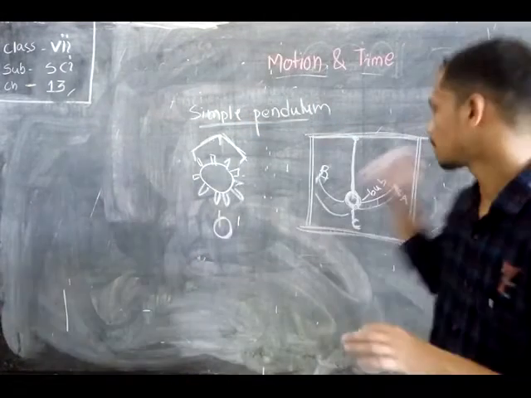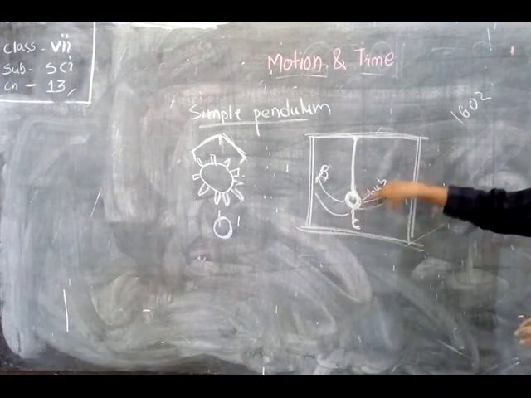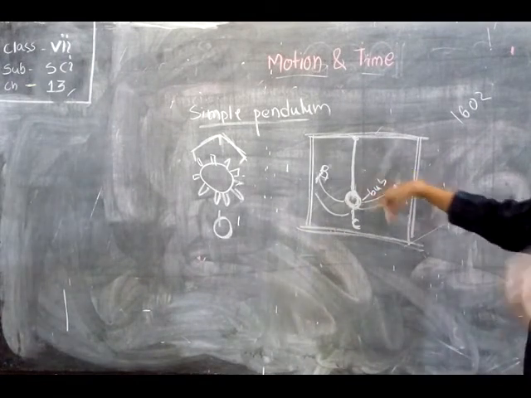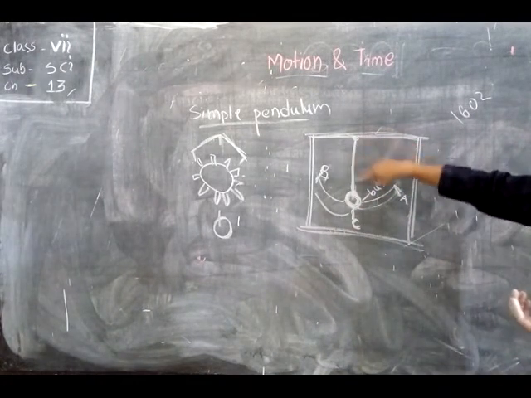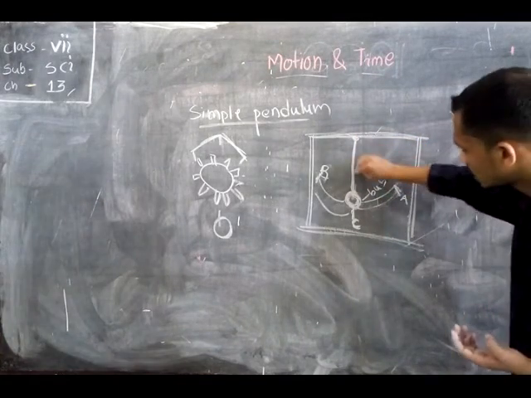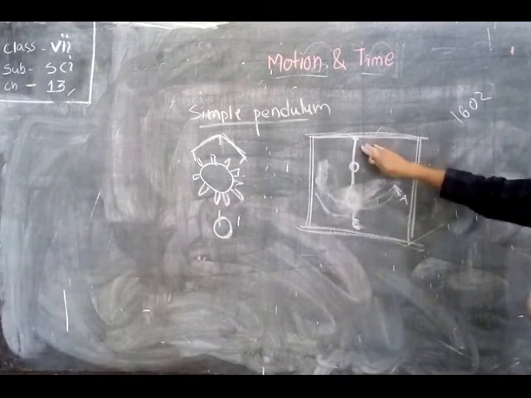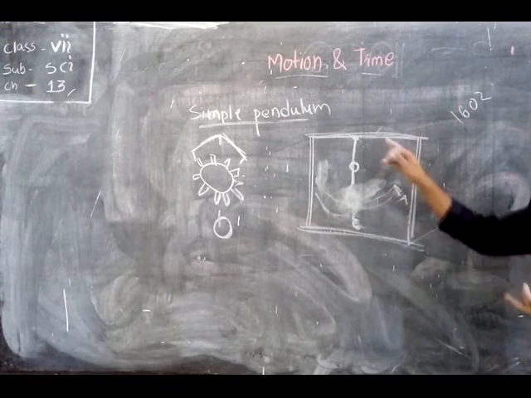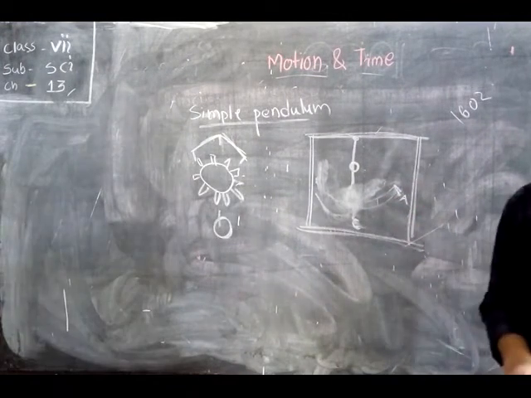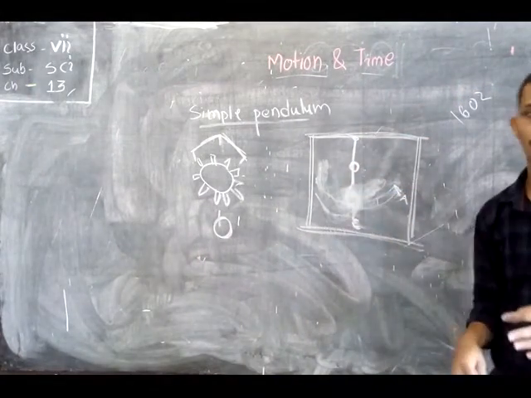Okay, but remember one thing, students: if we change the mass of the bob, the time period of the oscillation cannot be changed. The time period of the oscillation can only be changed by the length of the string. If the length of the string is shortened, then the time period will be less. If we increase the length of the string, then the time period of the simple pendulum will increase. So this is the concept of the simple pendulum and the pendulum clock.